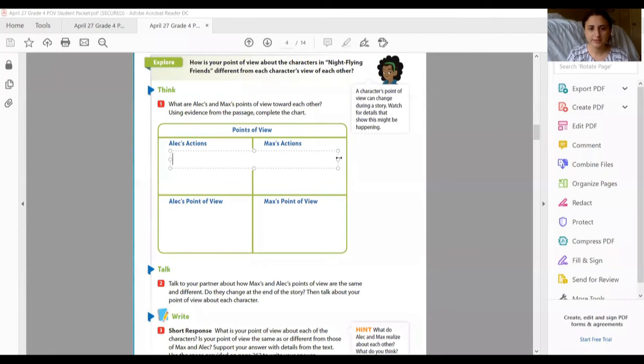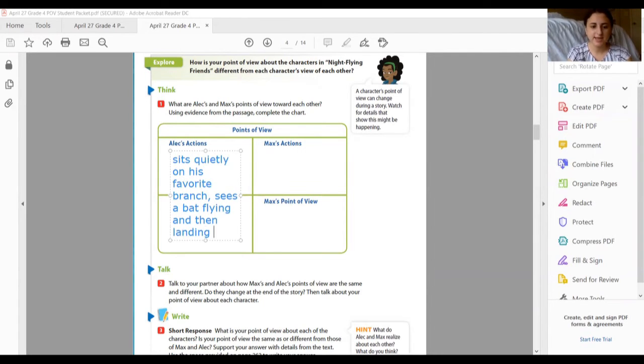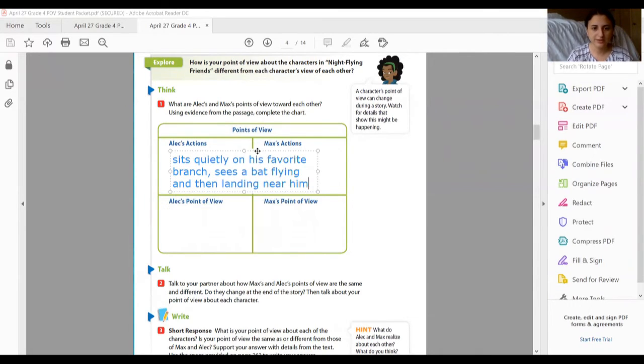So Alex says, let's see, he sits quietly on his favorite branch. Sees a bat flying and then landing near him. Okay, let me make this so that it kind of fits.